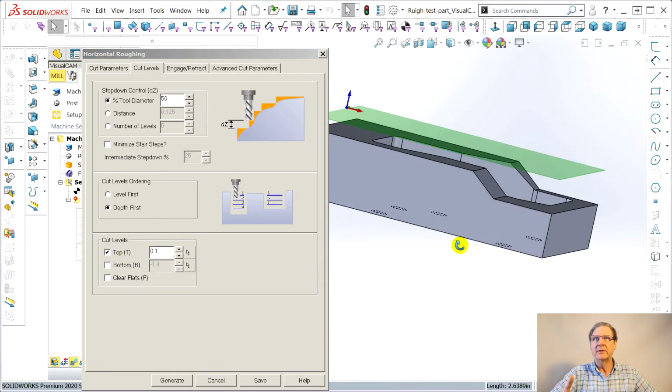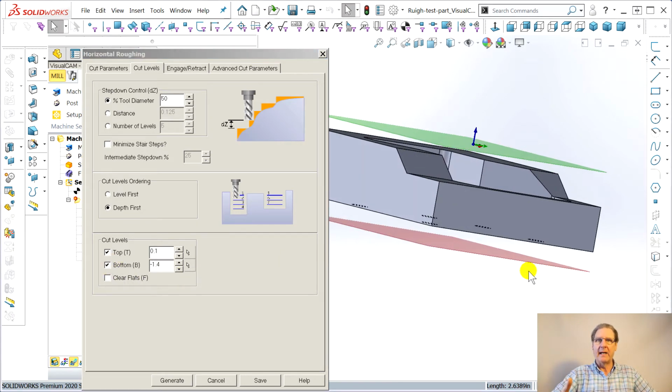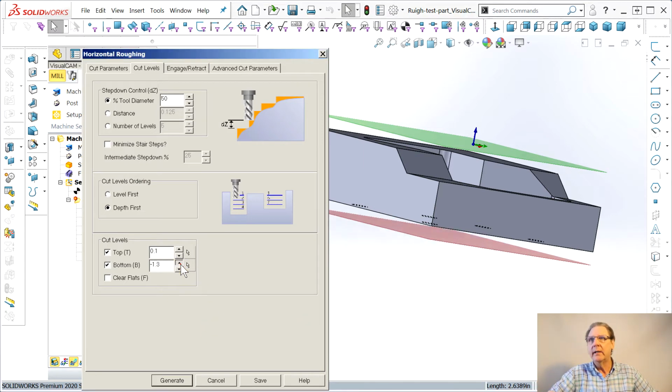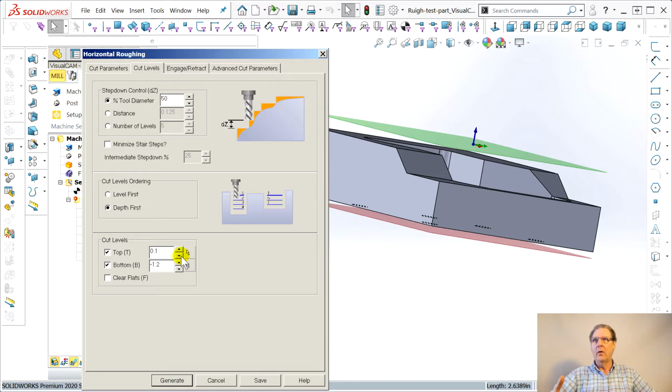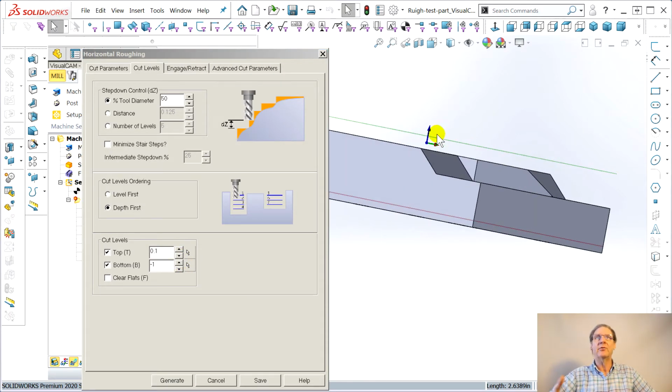top. Okay, so the top it's doing the stock. The bottom, I don't want to go to the bottom of the stock. All these programs want to cut through your vise. I've never seen anything like it. I want to go down, oops, wrong way. The part's 1 inch. Or no, see, they're going from the top of the stock.